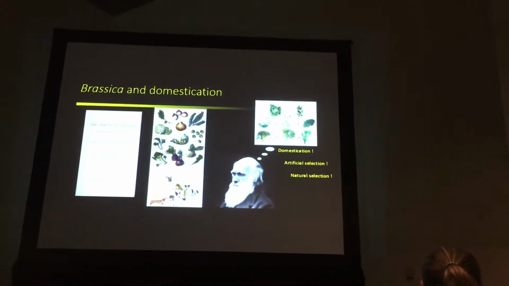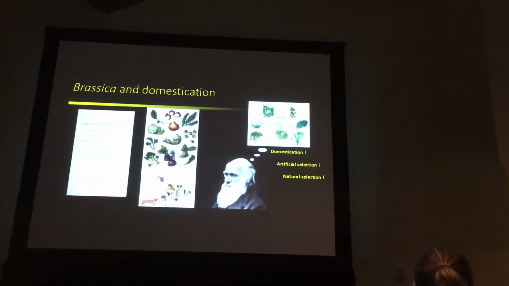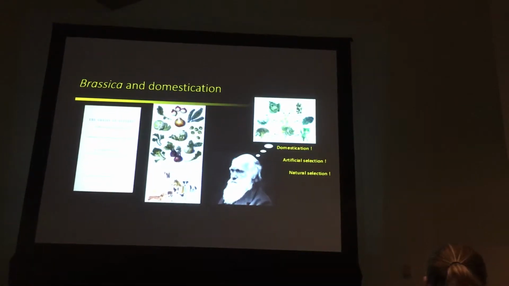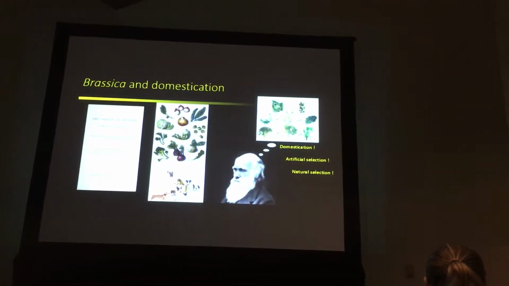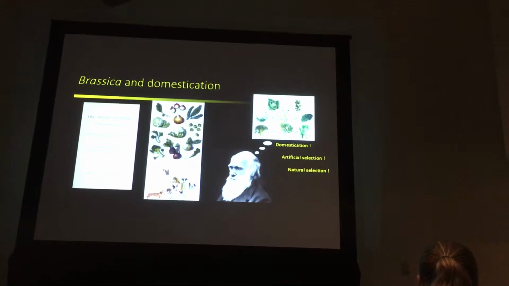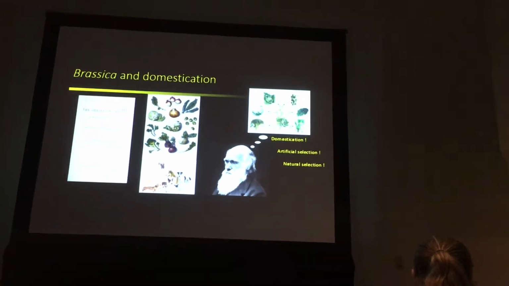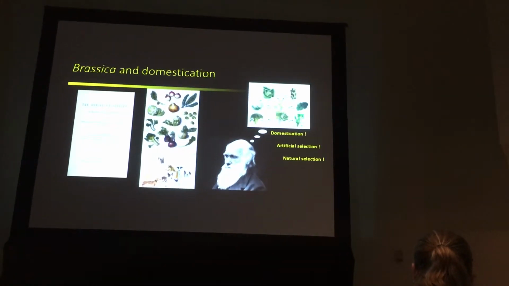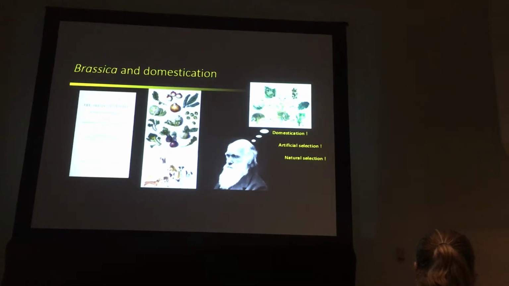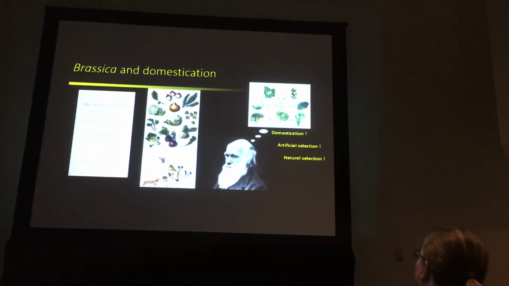And when you open this book, the first chapter that comes to your mind is actually talking about the variation of plants and animals and the domestication. I think that's because Darwin thinks those plants and animals and artificial selection actually are great examples to convince people how selection can influence evolution.